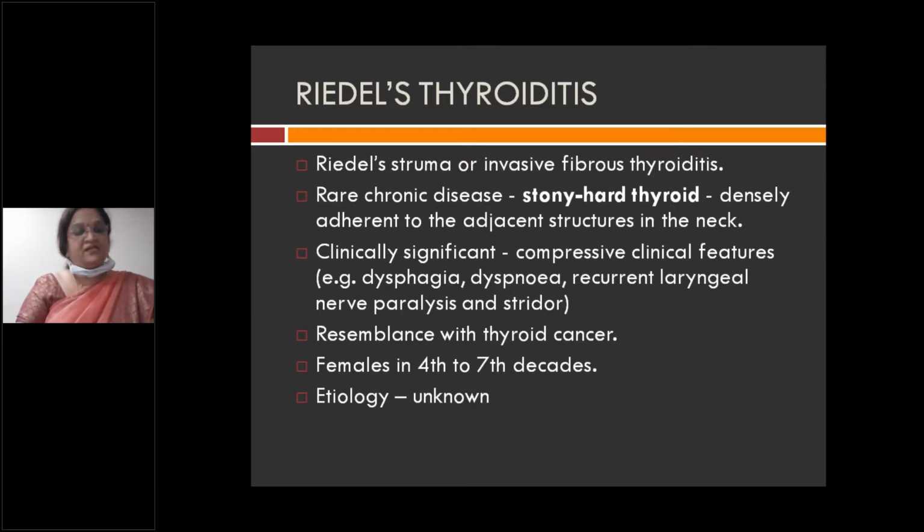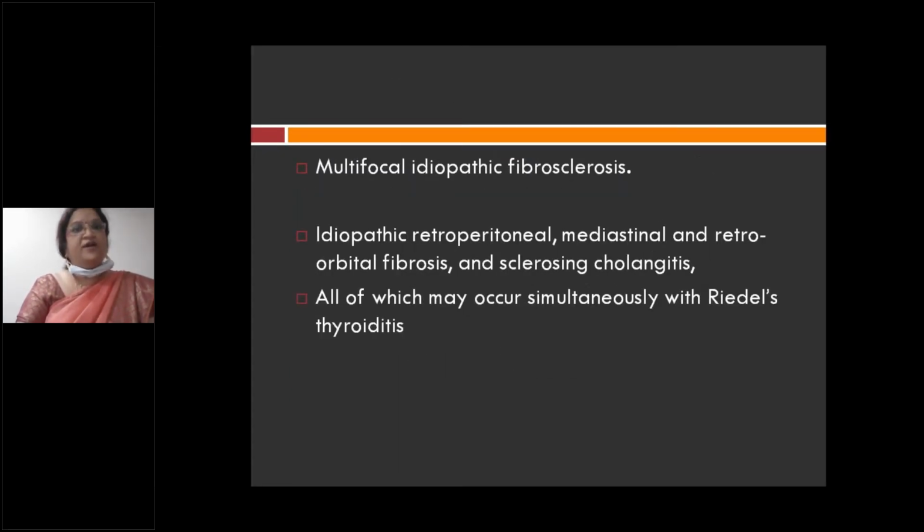And what happens in Riedel's thyroiditis? It is often mistaken for a thyroid carcinoma because of its hardness, and it is more common in females in the 4th to 7th decade. Etiology is unknown. It is also called multifocal idiopathic fibrosclerosis.